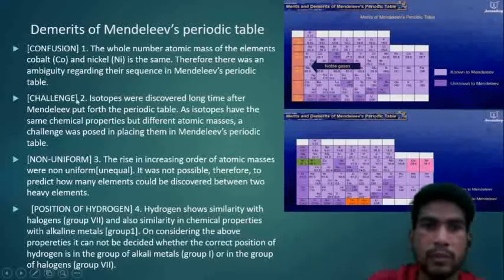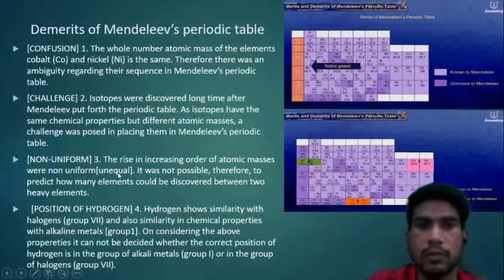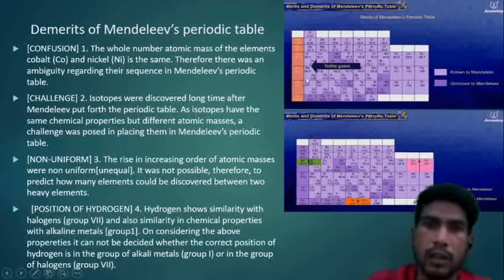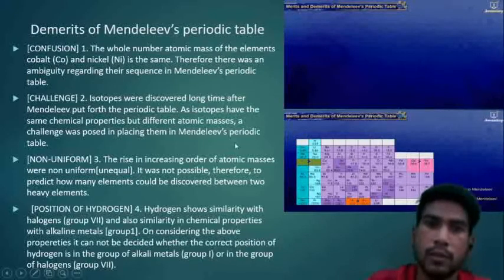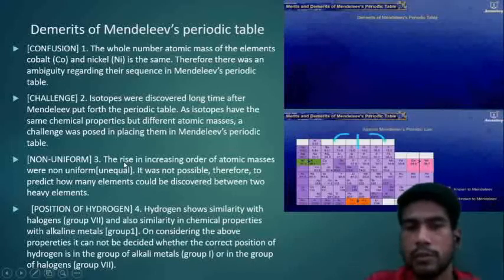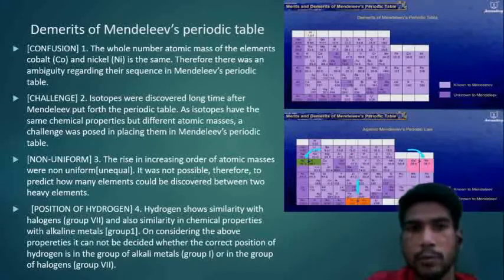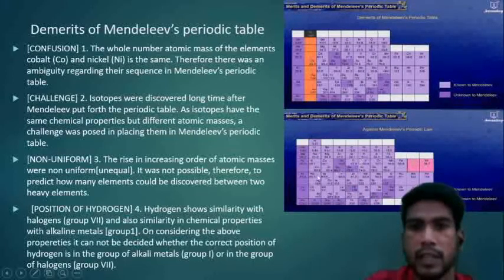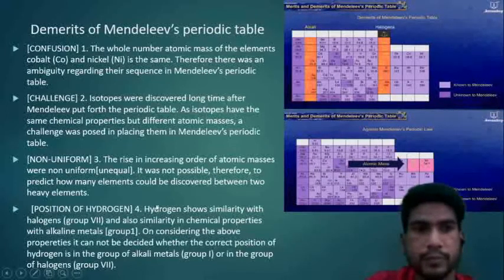Non-uniform. Non-uniform means what? It is not equal. The rise in increasing order of atomic masses was non-uniform. Increasing order means what? From smaller to bigger. So the rise in atomic mass was non-uniform, meaning it was not equal. It was therefore not possible to predict how many elements could be discovered between two elements, meaning between two heavy elements. It was not possible for him to predict.